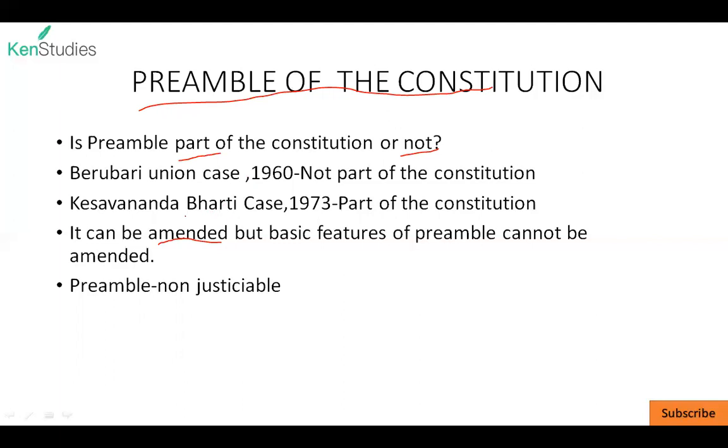And preamble is also non justiciable. That means you cannot visit courts for the violation of the rights or something mentioned in the preamble.